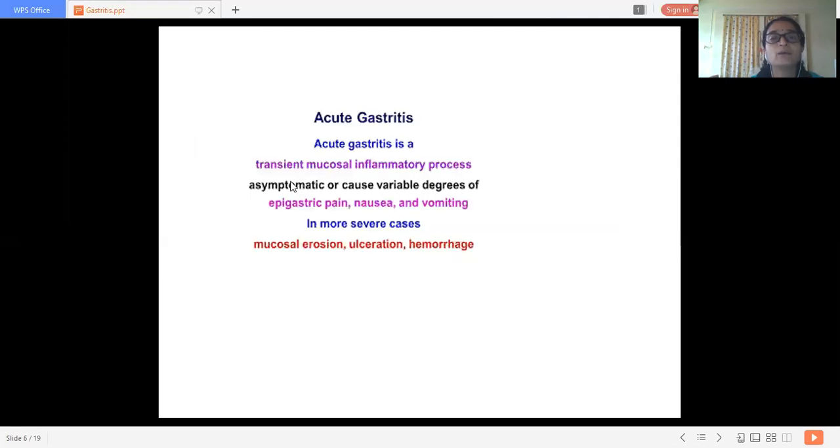Okay, so acute gastritis is a transient mucosal inflammatory process, asymptomatic or causing variable degrees of symptoms. These are the clinicopathological features of acute gastritis: epigastric pain, nausea, and vomiting. In more severe cases, there are mucosal erosions, ulcerations, and hemorrhages. So acute gastritis is always related with a transient mucosal process associated with epigastric pain, nausea, and vomiting. These are the common symptoms of gastritis, whether acute or chronic.